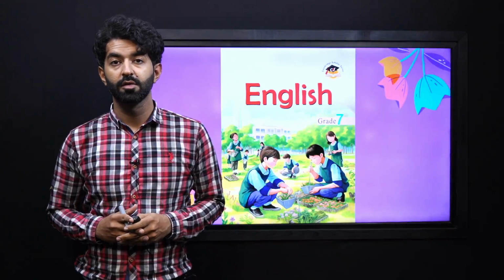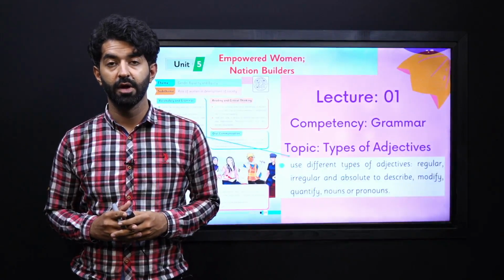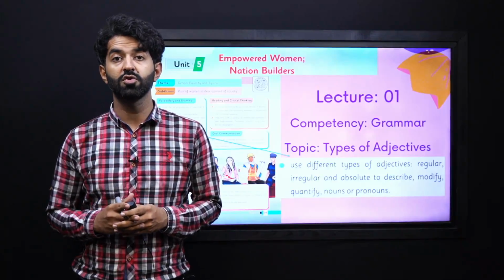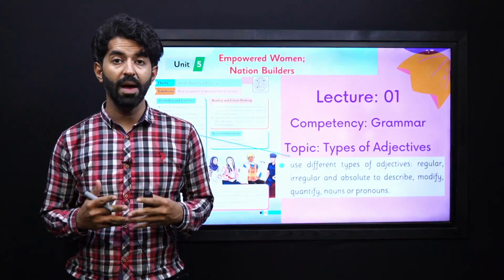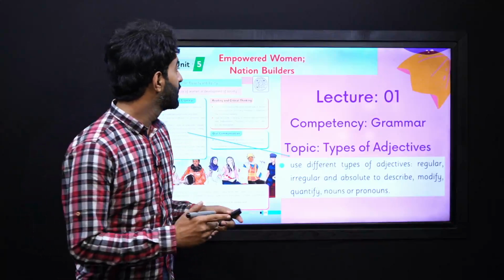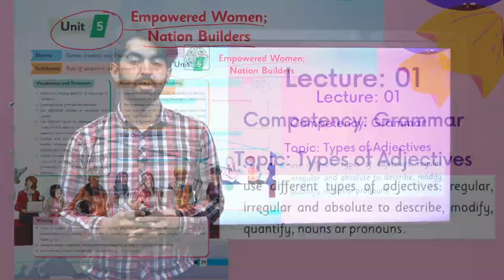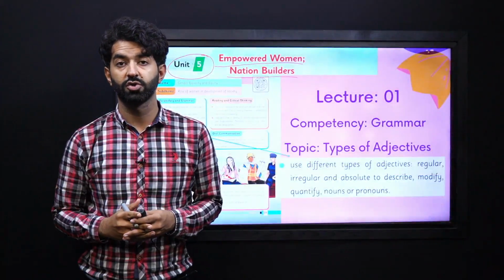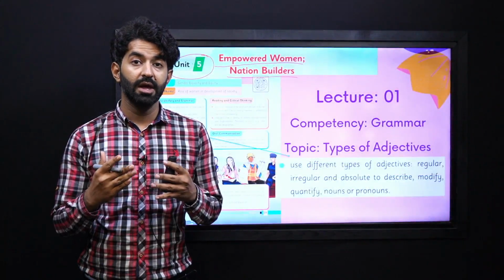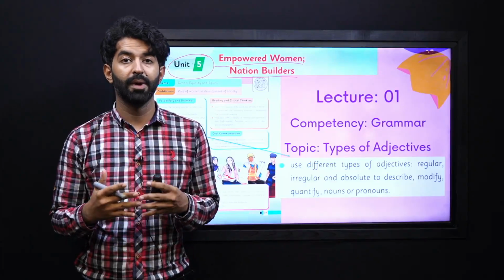My dear learners, we are on Unit 5 and we are going to cover a student's learning outcome of grammar from our Unit 5. The title is Empowered Women, Nation Builders. This is our lecture number 1 and we are going to explore the competency of grammar. We do grammar as our initial lectures because they are very important to build your basics.